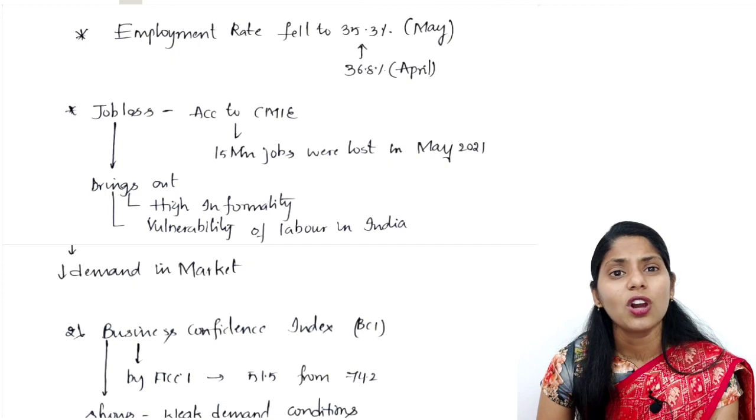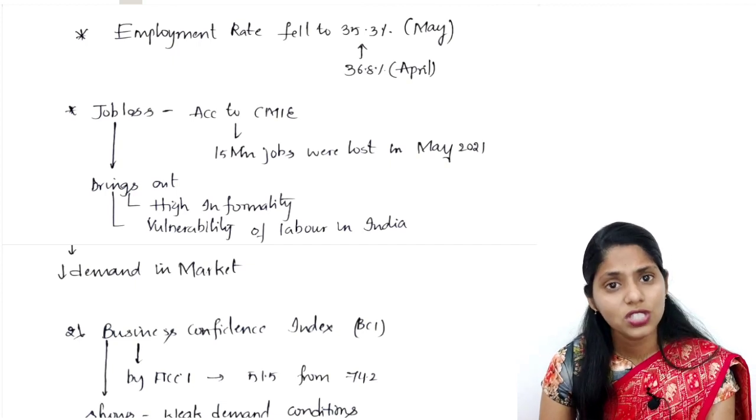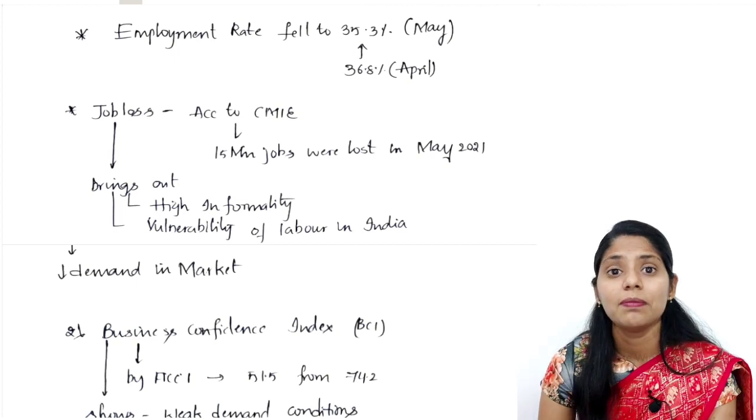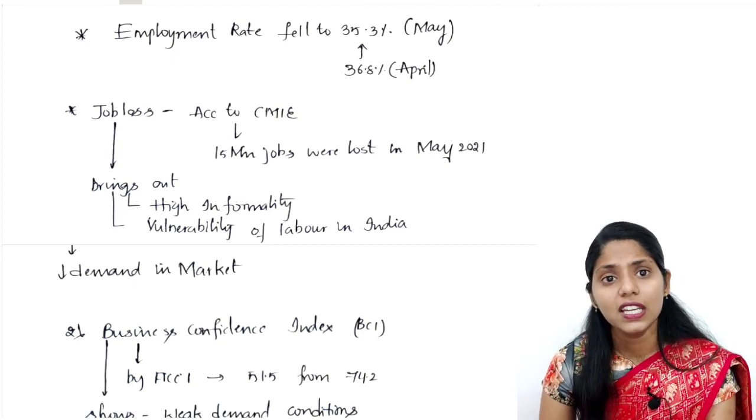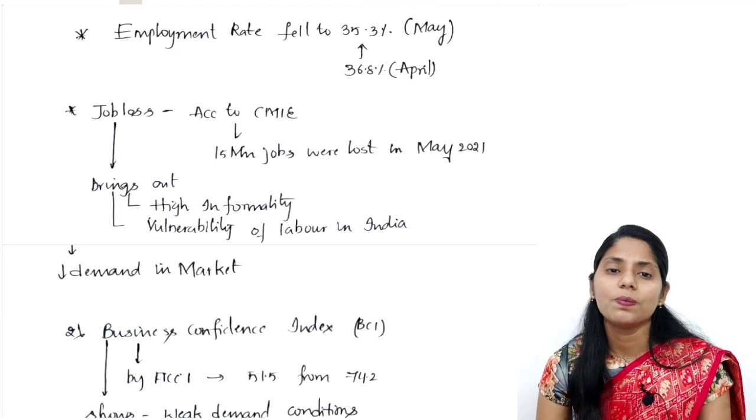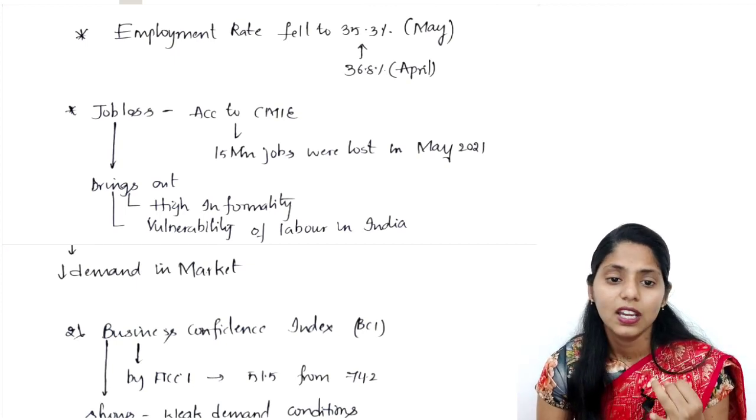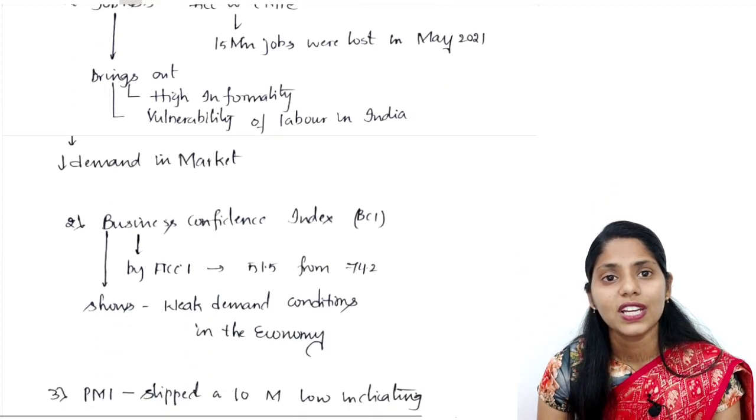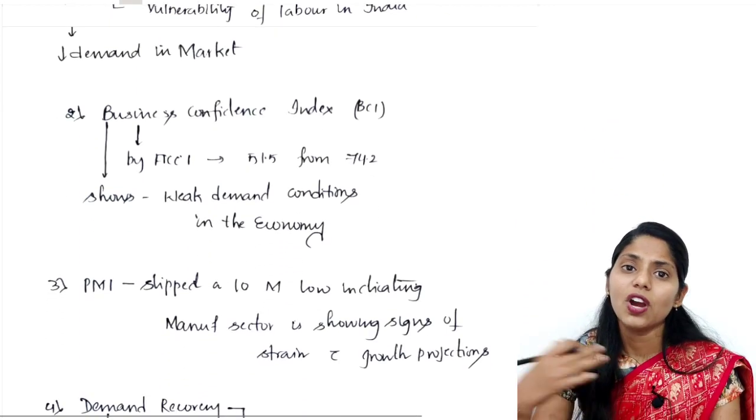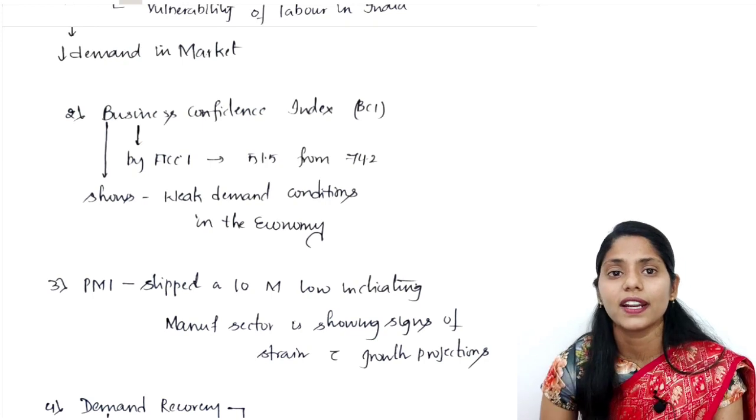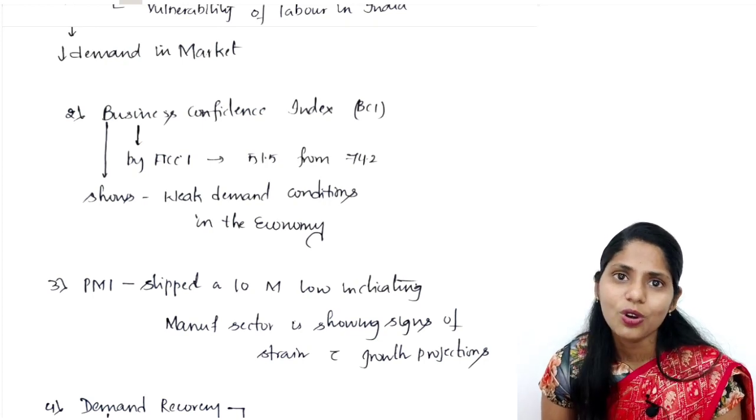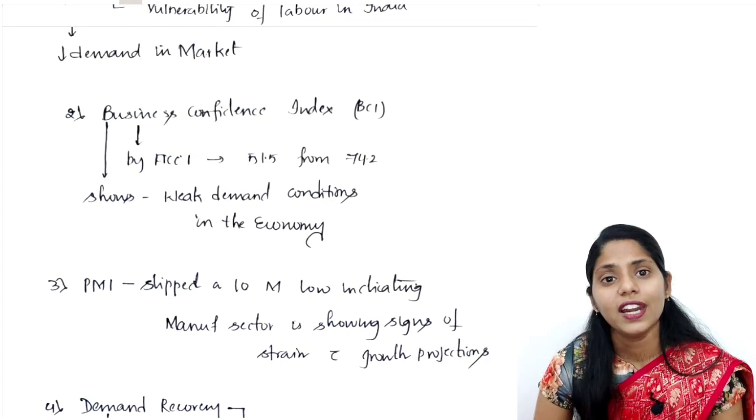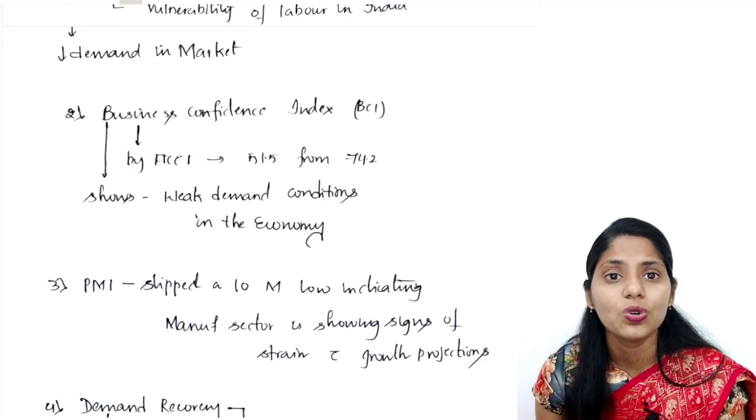And if you are talking about jobless people, according to CMIE, about 15 million jobs were lost in May 2021. This joblessness also brings out high informality and the vulnerability of laborers in India. We can also see a decrease in demand, because only when we have money in hand do we go to the market and place orders. If there is no money, no employment, no job, no livelihood, how can I go outside to create demand for goods and services?